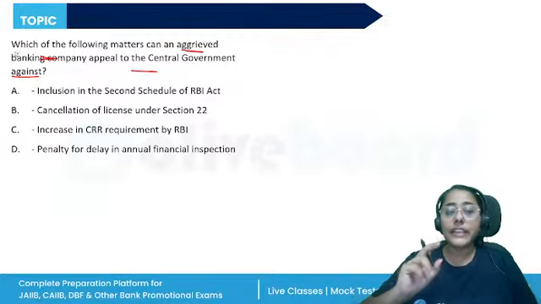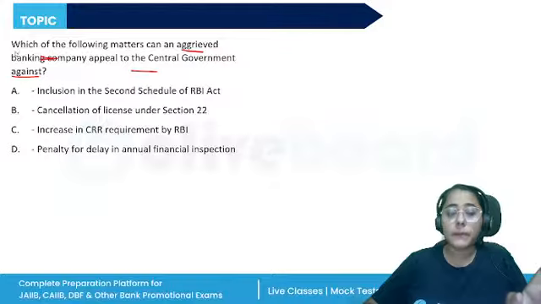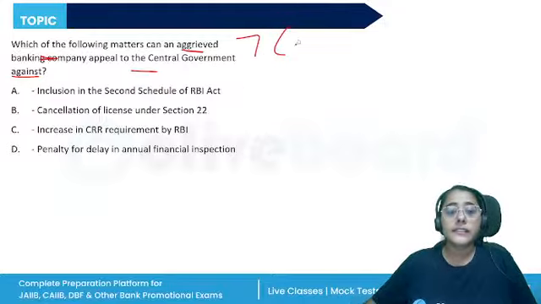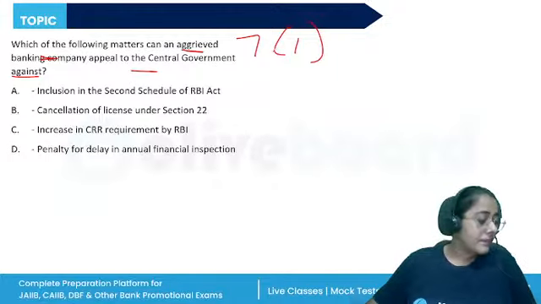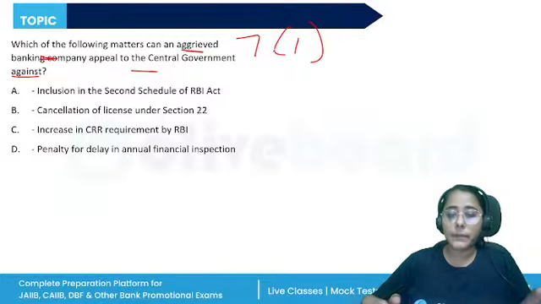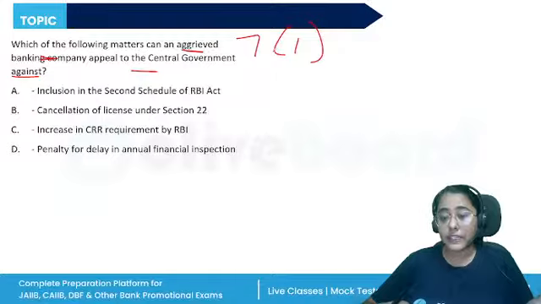So, when we read this question, automatically it should come to our mind that the government, as a regulator of banks, has been given certain powers under Section 7 of the RBI Act, right? Section 7 of the RBI Act. Under the BR Act also certain powers are given. All right. Under Section 7(1), the central government can give certain directions to RBI, which have to be rarely done. These powers are to be rarely used.